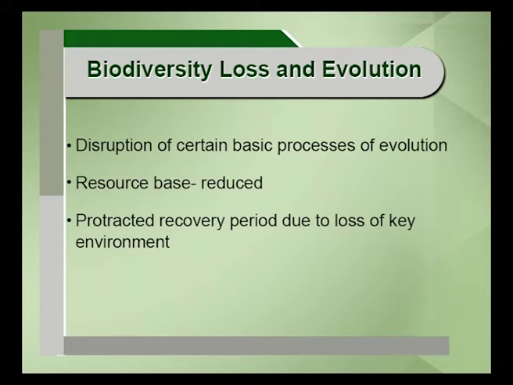So the resource base is critically endangered and reduced. In that case, how will evolution happen? Evolution itself becomes very difficult. So we need to preserve and conserve the resources we have. Only then can the evolutionary process be preserved, and that is essential, because new species have to evolve, and that is possible only by conserving the resource base.